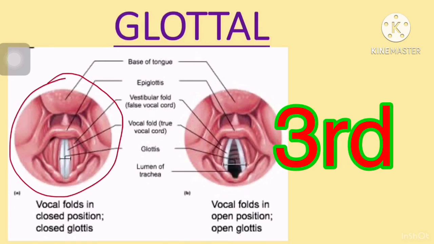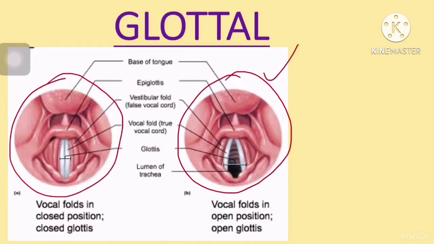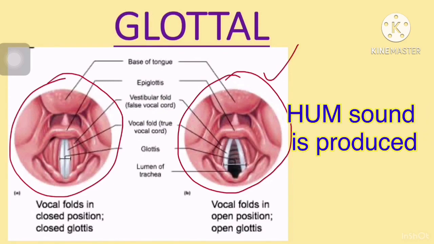Then third one, you see here in the third picture, last picture, here vocal cords are held loosely together. So there is a little gap between the vocal cords. When air comes from lungs, vocal cords vibrate. If the gap is very less or it is loosely closed, then the vocal cords start vibrating.